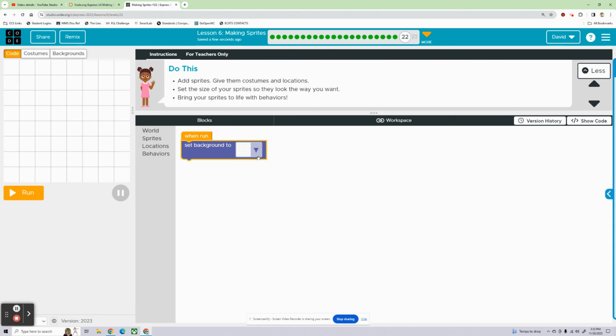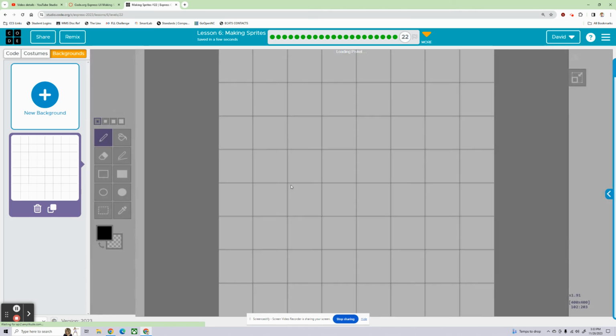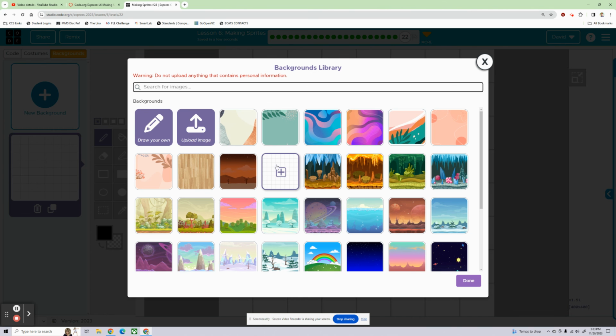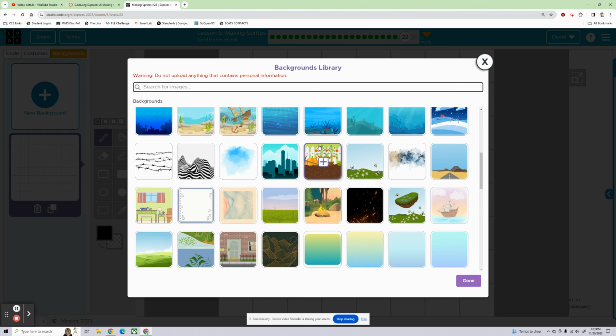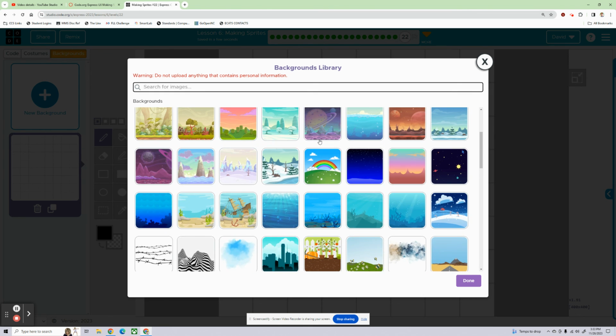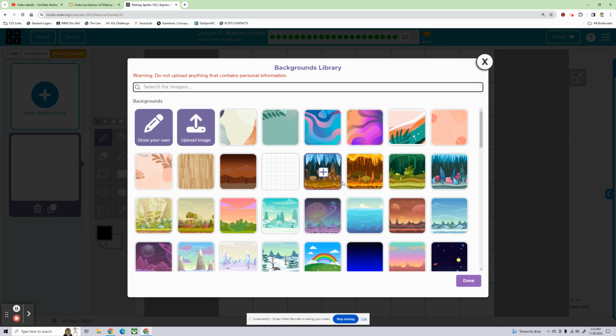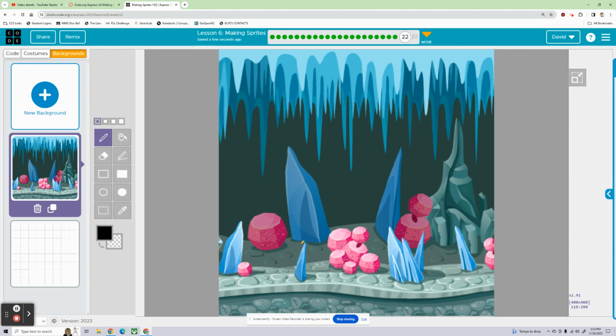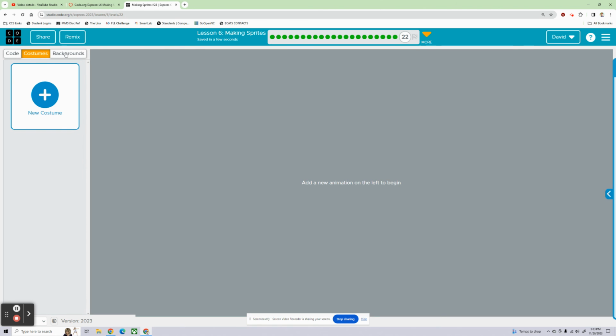All right. So backgrounds. Let's go to the backgrounds. Oh, new background. Yeah, we got a lot of backgrounds. All right. We haven't been in a cave yet, so why not? I like this ice cave. Done. All right, back to the costumes.